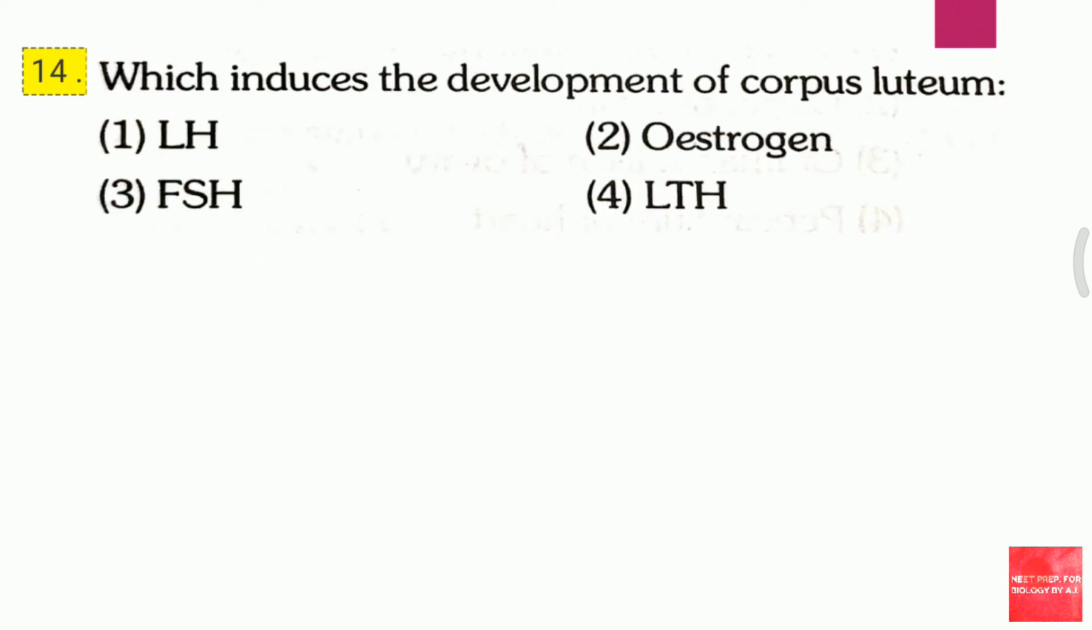Question 14. Which induces the development of corpus luteum? First LH, second estrogen, third FSH, fourth LTH. Which induces the development of corpus luteum? The answer for this question is first, that is LH, luteinizing hormone.